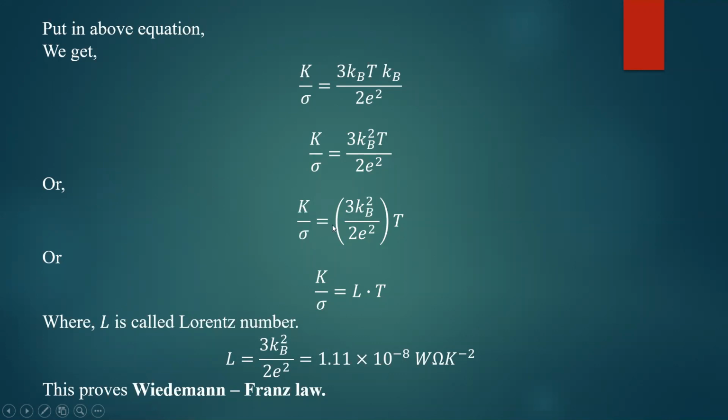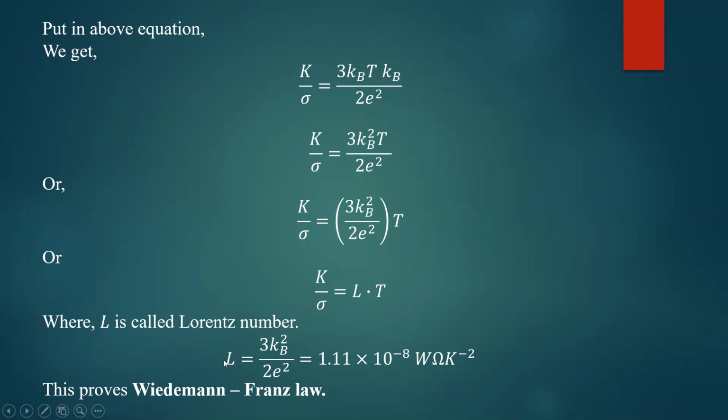So K by sigma will be equal to 3 kb square by 2e square into T, temperature T. So this is going to be constant because the Boltzmann constant is a constant and the charge of the electron is constant, and we call this particular constant the Lorenz number. So we express this final ratio as K by sigma is equal to L into T, where L is called the Lorenz number.